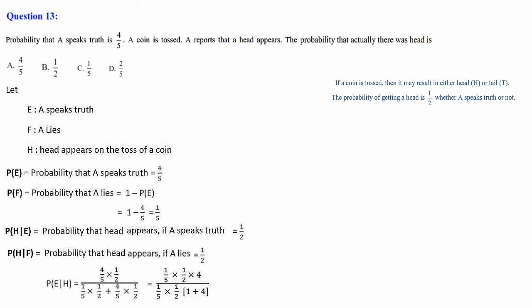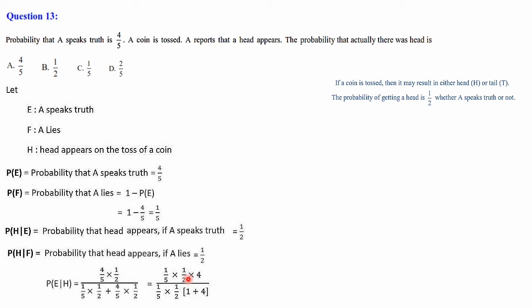Just to simplify, take the common terms: in the denominator 1 by 5 and 1 by 2 is common. So the numerator also splits as 1 by 5 into 1 by 2 into 4, divided by, when you take 1 by 5 into 1 by 2 common in the denominator, the first term leaves a balance of 1, and the second leaves a balance of 4. So 1 plus 4 will come.